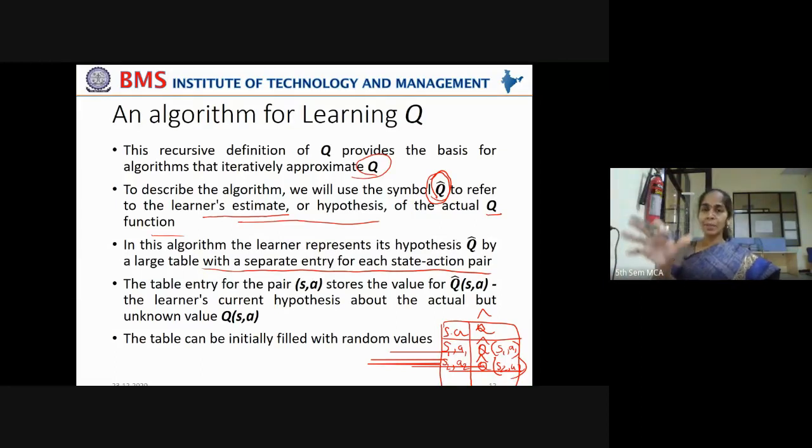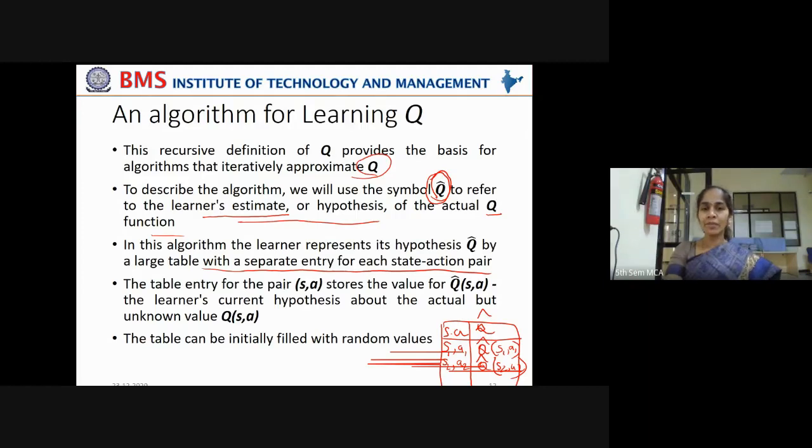Okay, so this table will provide a reference to the agent, to understand from which state, if it starts, what set of values it can accumulate. And what is its motive? Always to maximize the cumulative rewards. So it will select the best move from the current state by referring to this table.